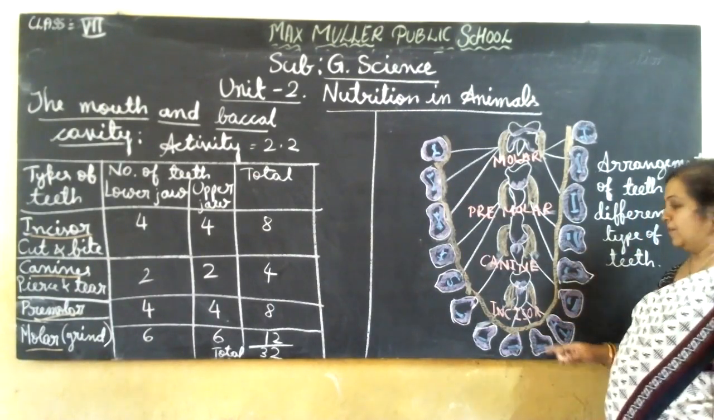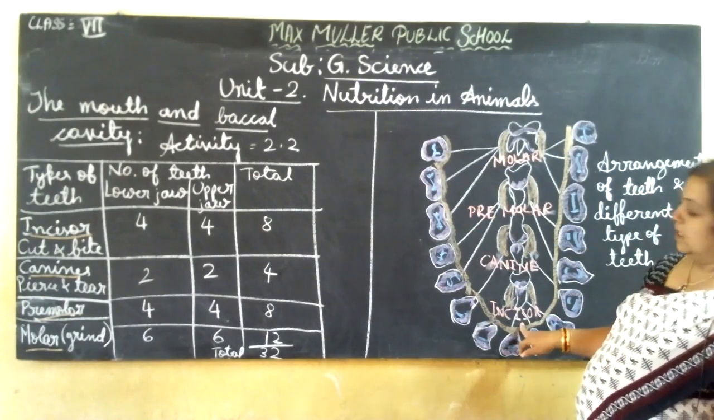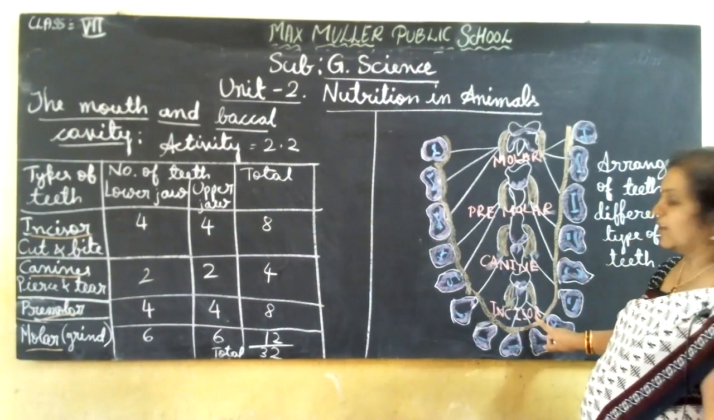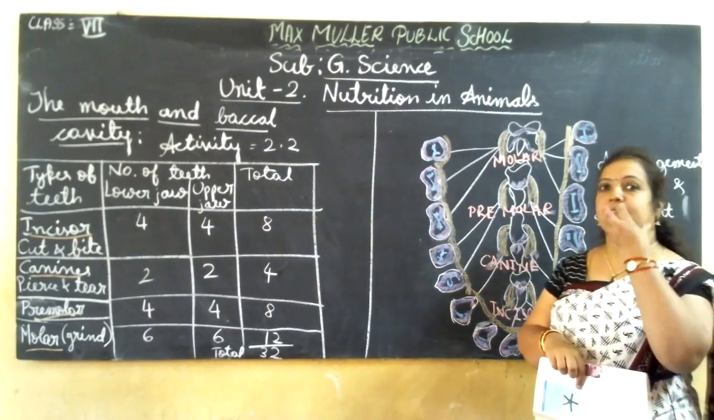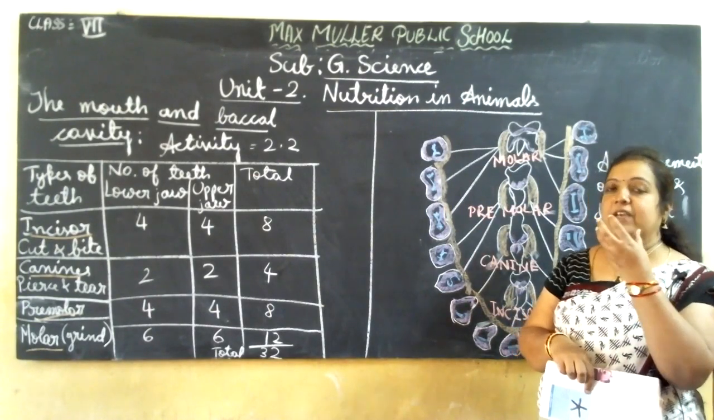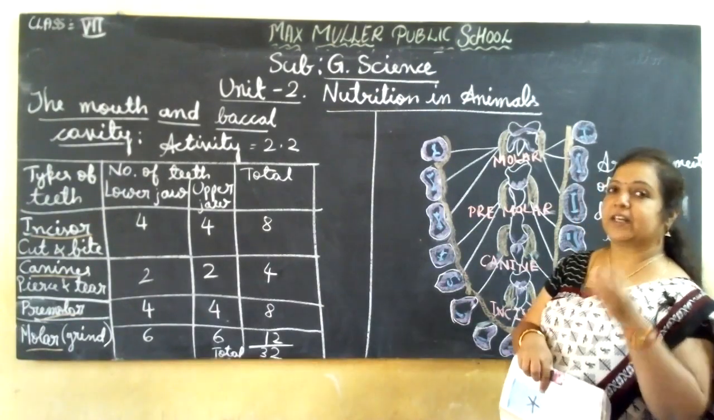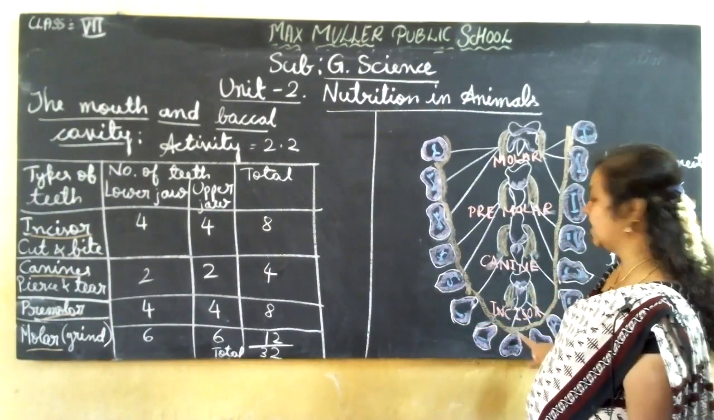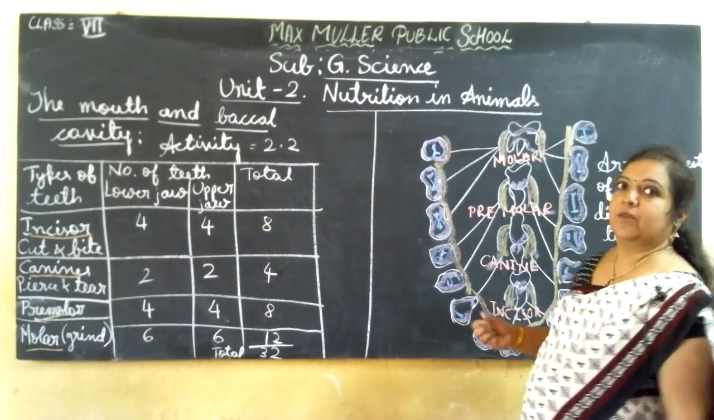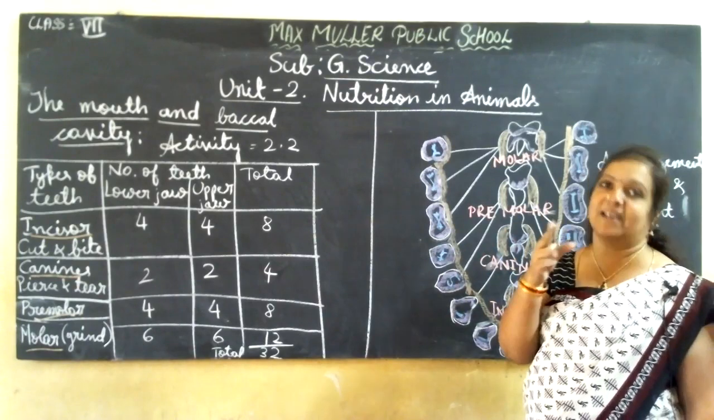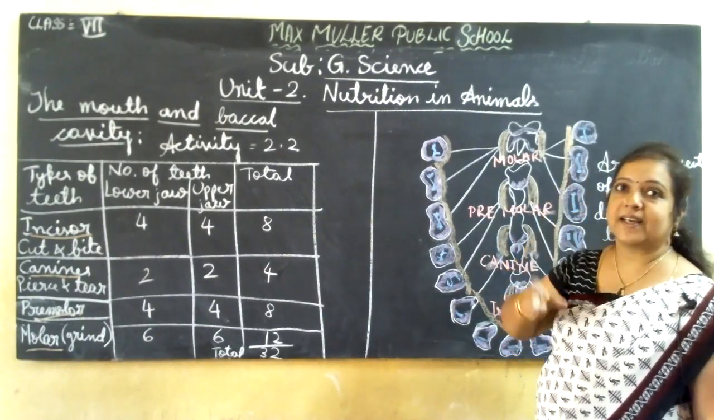So let me talk from the incisors. Incisors are the front teeth. What is the function? When you take food inside, if it is a little bit bigger in size, or when you want to bite it or cut it, we use these incisors. They are like a scissor.